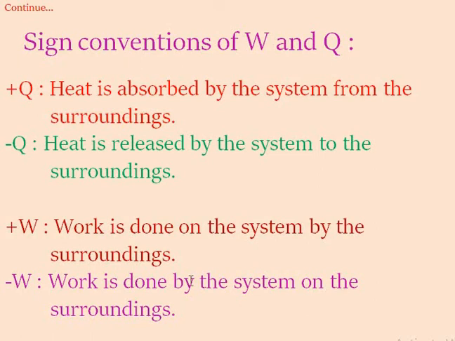If negative work done is present, work is done by the system. These are the four sign conventions. With absorption of heat energy and work done on the system, they are positive. With evolution of heat energy and work done by the system on the surroundings, heat energy and work done are negative.